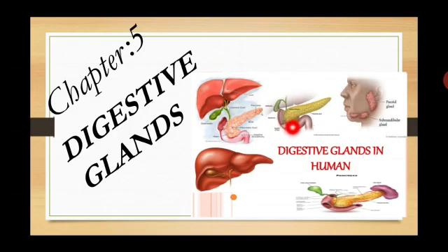What is chyme? Chyme is partially digested food from the mouth region, passing through the esophagus, pharynx and the stomach region. The food molecule from the stomach, partially completed in digestion, is what we call chyme. C-H-Y-M-E, chyme. So this chyme enters the duodenum. Actually I have told you, the part where the pathway from the stomach joins the small intestine is called the duodenum. At that place the pancreatic duct, gallbladder duct, liver and these organs are involved in the process of digestion in the duodenum region of the small intestine.